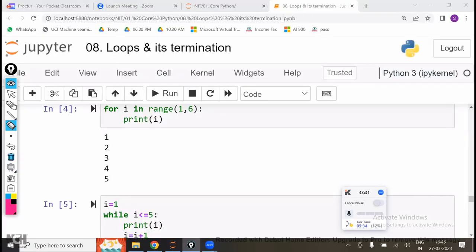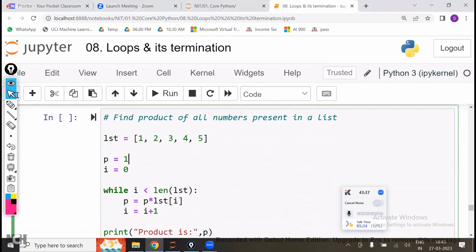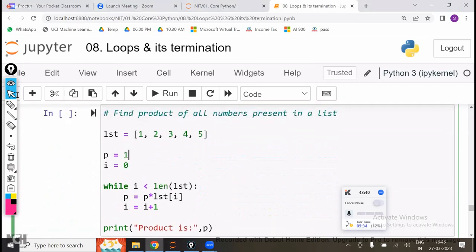Is that clear? Now let us go with this. Find the product of all numbers in a list. Using a for loop or a while loop, they have not mentioned. You can select as per your choice. Using a for loop, we have done the same example. Using a while loop also we are going to do the same example.